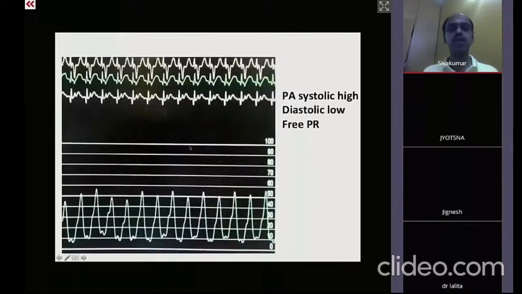So now coming to an example, which is actually Madam Jyotsna's patient. A patient who is having a chronic severe pulmonary regurgitation. Now when you are taking the catheter hemodynamics, here you are finding the pulmonary artery systolic pressure is almost 52 millimeters of mercury, and the pulmonary artery diastolic pressure is as low as 6 to 8 millimeters of mercury. This is, in other words, called ventricularization of pulmonary artery pressure.